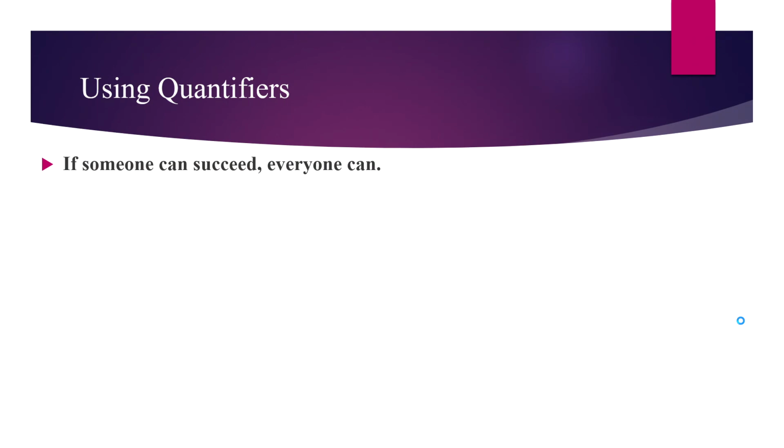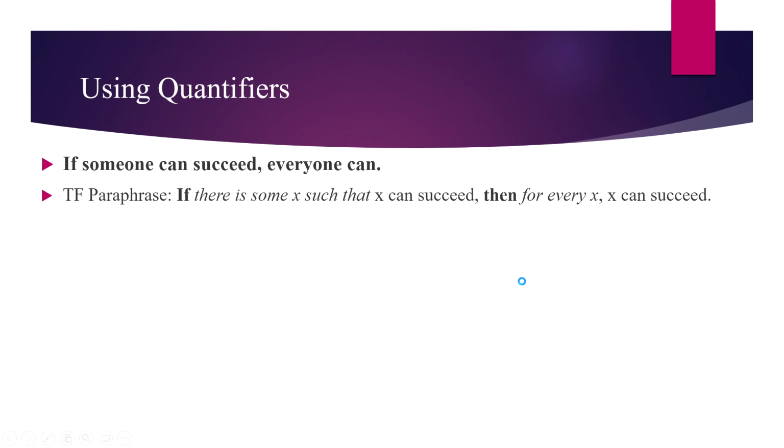This sentence takes roughly the same form as the last one. If someone can succeed, then everyone can. Here we've got two quantifier indication terms, someone in the antecedent and everyone in the consequent. So let's do the truth functional paraphrase. If there is some such X, such that X can succeed, then for every X, X can succeed. The main connective, again, is that material conditional, not either of the quantifiers.